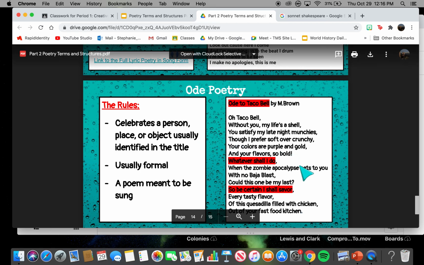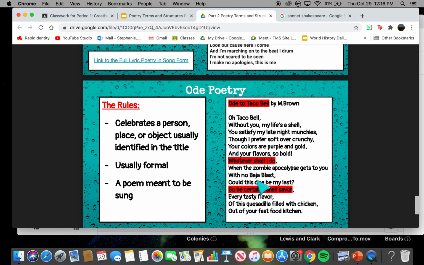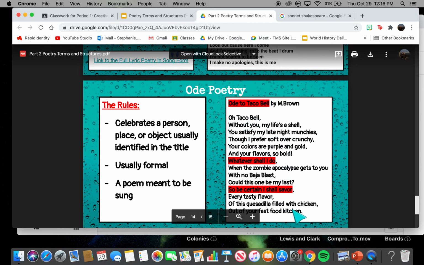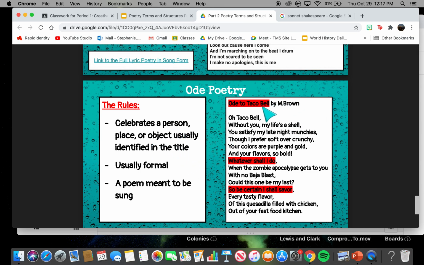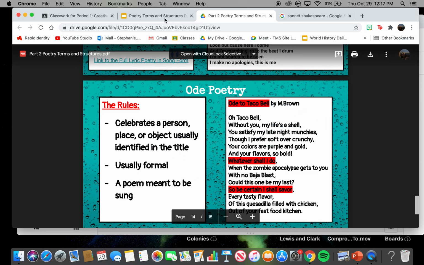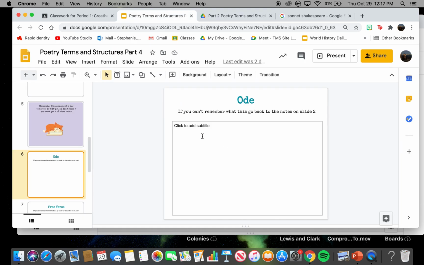So the poem, you can tell it kind of has a rhythm to it. It rhymes. And this is an ode to, like it said, a person, a place, or object. You can do an ode to anything. So you're going to write your own ode here.